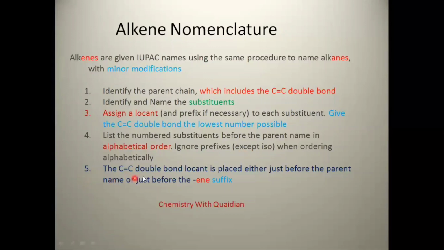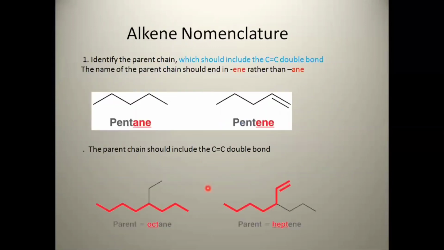The carbon-carbon double bond locant is placed either just before the parent name or just before the "-ene" suffix. So we can write the systematic name of alkene by 2 methods. We can place the carbon-carbon double bond locant before the parent name or before the "-ene" suffix. Now we will discuss all these 5 points in detail.